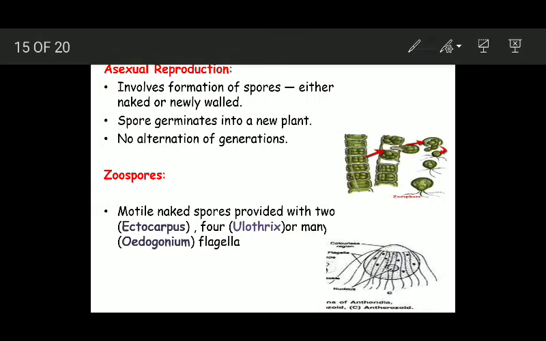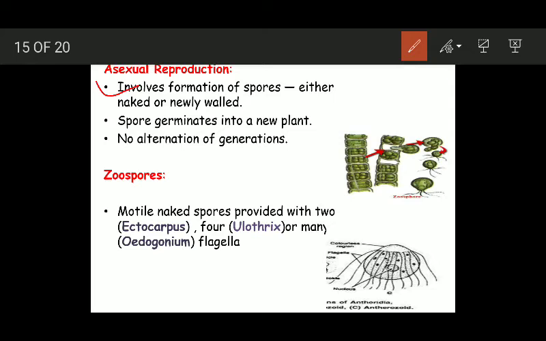Today, our topic is asexual reproduction in algae. First of all, what is asexual reproduction? Any reproduction event which does not involve fusion of gametes is simply known as asexual reproduction. In case of algae, asexual reproduction occurs by the formation of spores which are either naked without walls or newly walled. They have developed new wall layers.